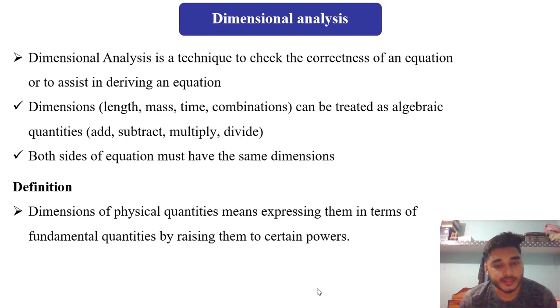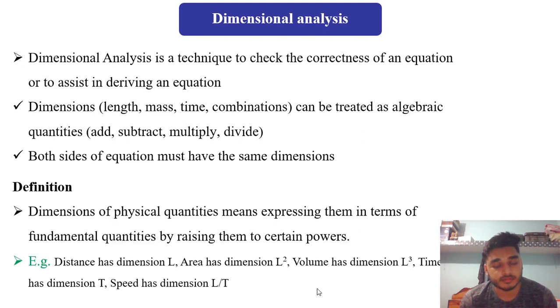Dimensions of physical quantities means expressing them in terms of fundamental quantities by raising them to certain powers. This is our dimensions. Example, distance has dimension capital L, only one. Area has 2 because it is L into L. Volume has 3, meaning length into breadth into height, meaning L cube. Time has dimension capital T and speed has dimension capital L by T.